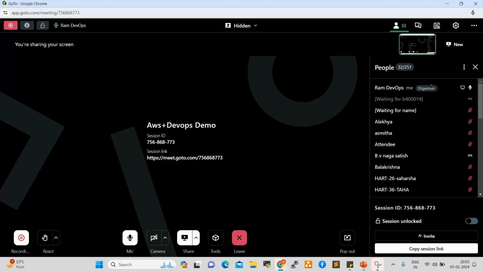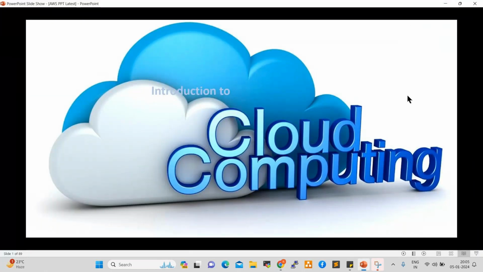Nearly 15 to 20 new people joined today, those who have joined for only AWS. This is the first AWS session. First 30 to 40 minutes we work on AWS. After that, we'll discuss how to create an AWS account, how we can connect to the AWS account, and what resources are available in AWS.